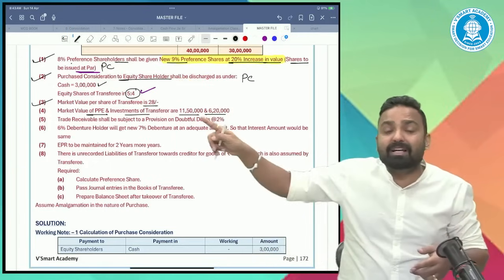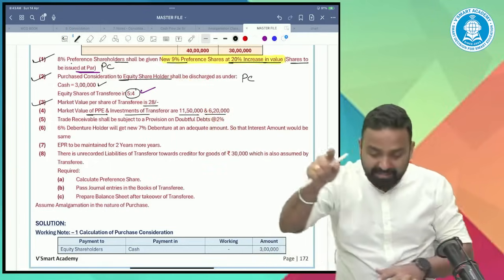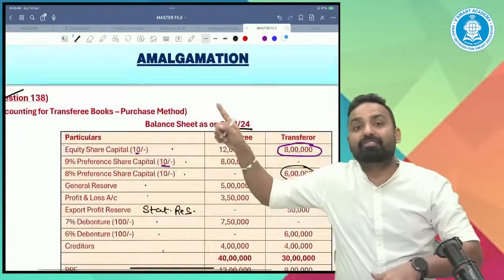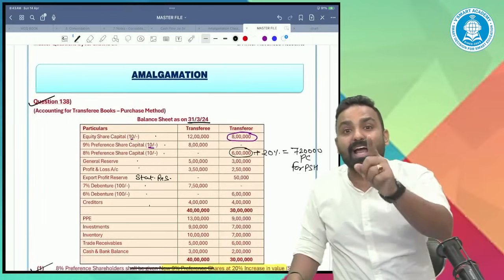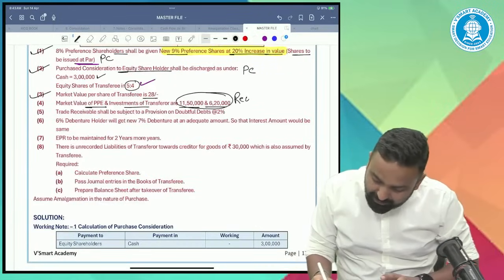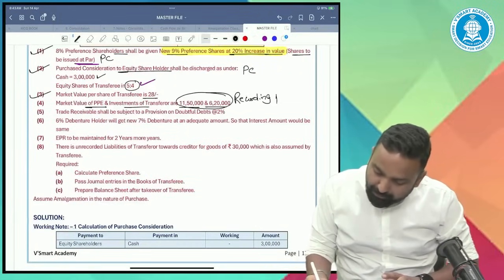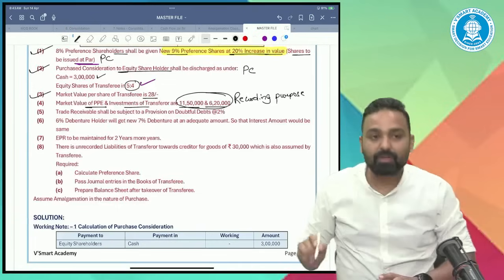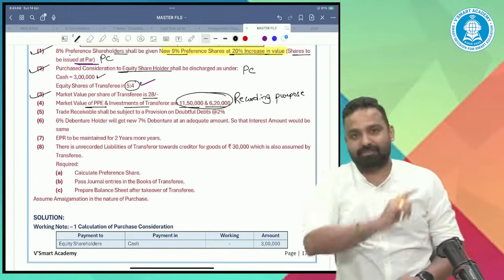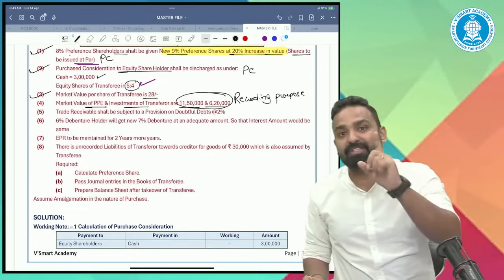So why are they giving the market values? Because in amalgamation in the nature of purchase, we record the assets and liabilities at market value. So this is for recording purposes, as far as nature of purchase is concerned.